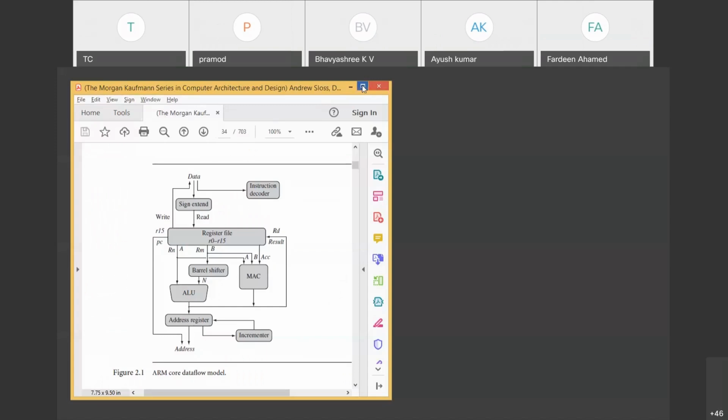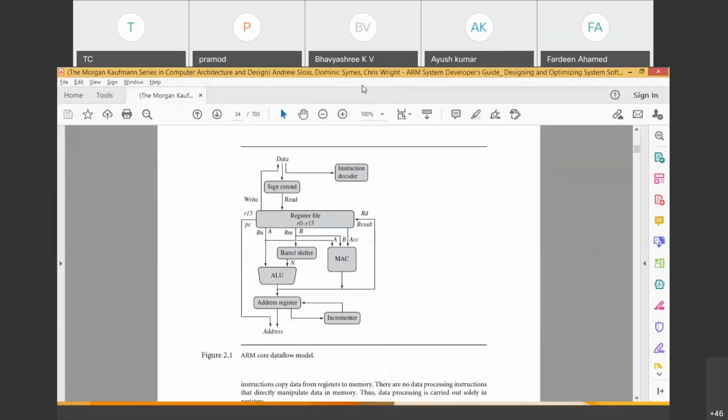Yes, sir. What is this diagram? This is called the ARM core. Now we will start understanding the ARM core. We'll explore the complete ARM core. ARM core is nothing but the ARM processor. Now we'll understand how the ARM processor works.